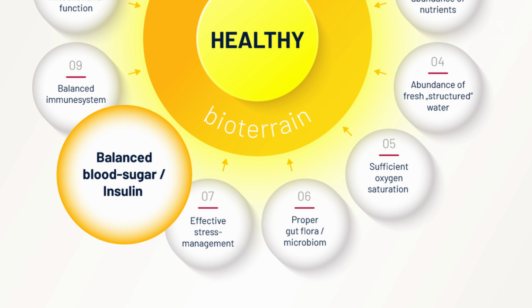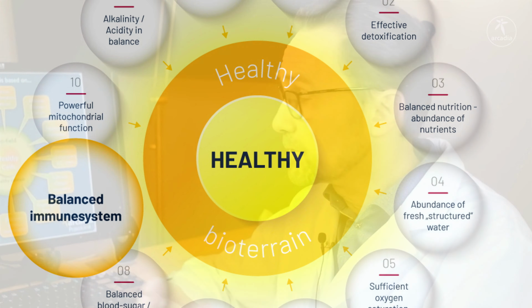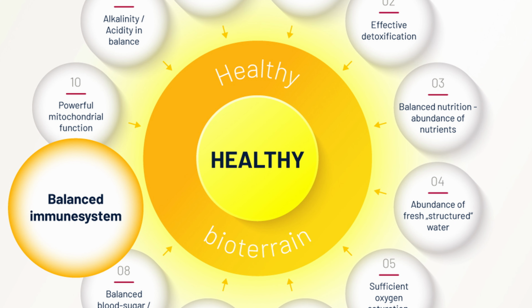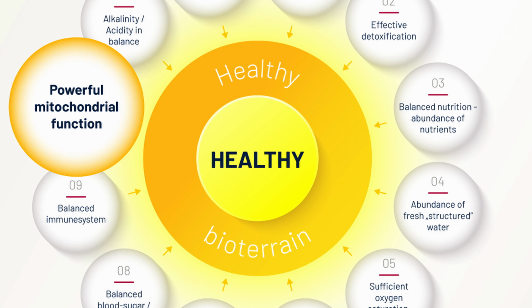We have to look at the blood sugar level, and if somebody has cancer, a low blood sugar level and a low insulin production is recommended, because both sugar and insulin are factors that promote cancer growth. And we have to empower the immune system with various drugs and with taking care of the other aspects that I show you on this map. We have to empower the mitochondria, the small energy units inside our cells, by giving the right trace elements, the antioxidants, the micronutrients that mitochondria need in order to work properly.